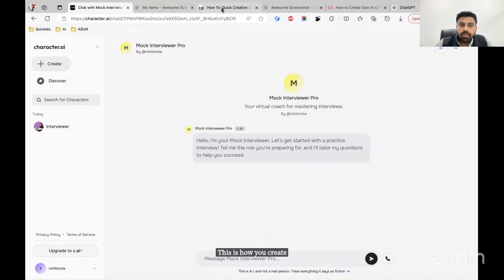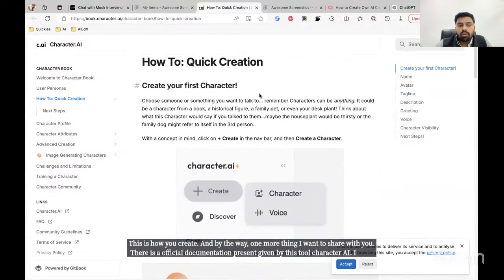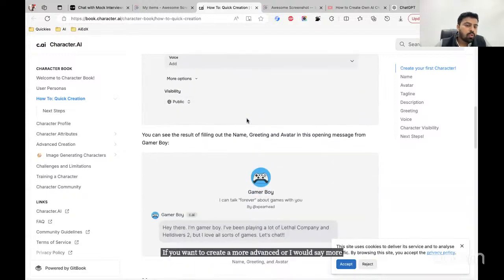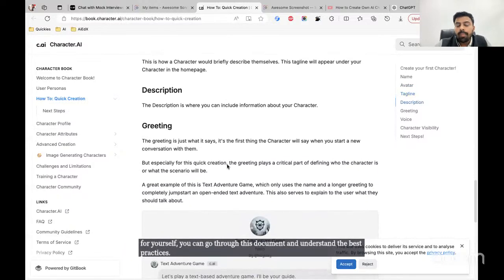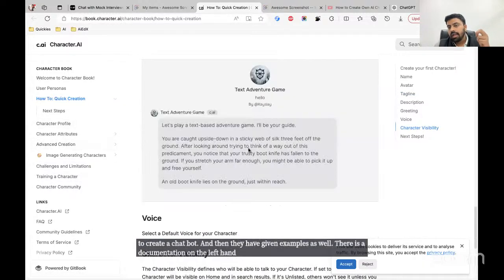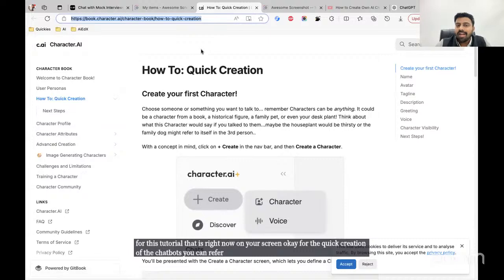And by the way, one more thing I want to share with you. There is an official documentation given by this tool Character AI. I'll be sharing this link with all of you. If you want to create a more advanced, or I would say more customized chatbot for yourself, you can go through this document and understand the best practices to create a chatbot. And then they have given examples as well. There is a documentation on the left hand side as well. Can you see that? And you can refer to this and create your amazing AI assistant. Okay, so I'm sharing the link in the chat section for this tutorial that is right now on your screen. Okay, for the quick creation of the chatbots, you can refer to multiple steps and create your chatbot.